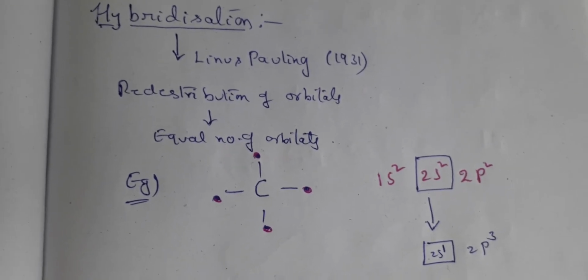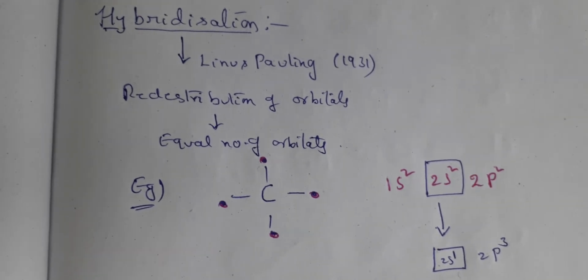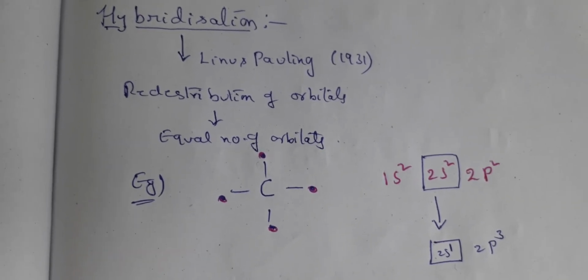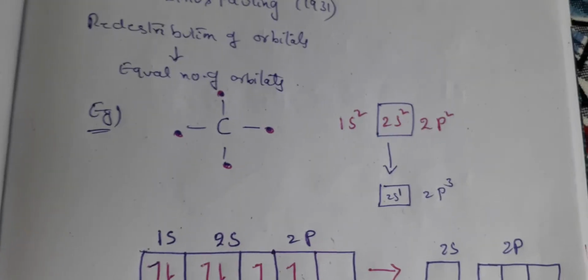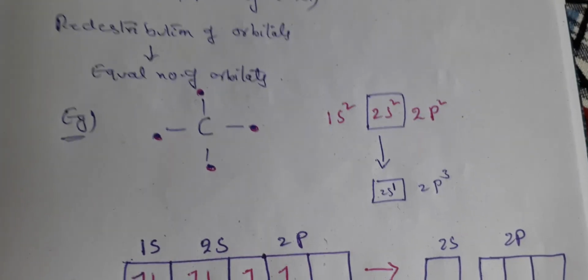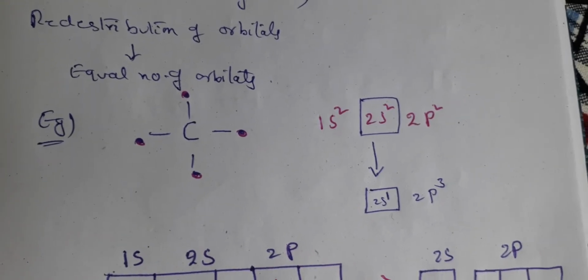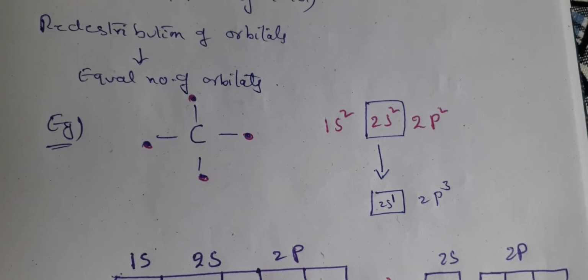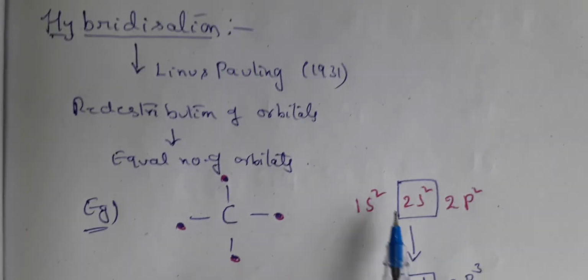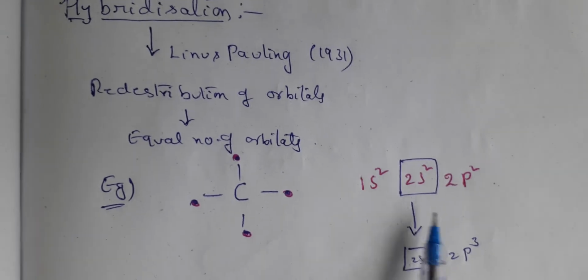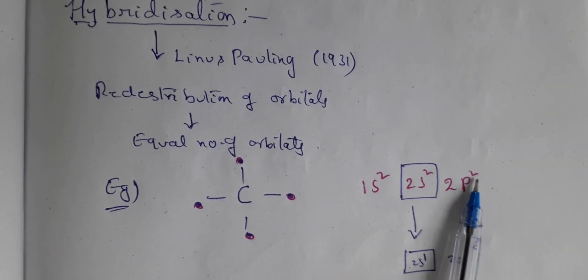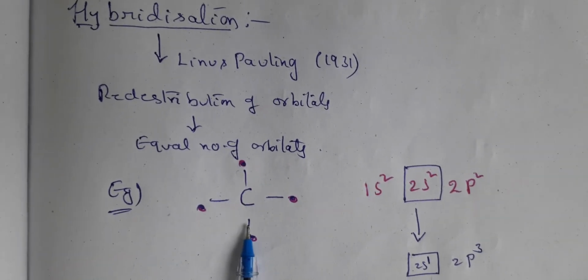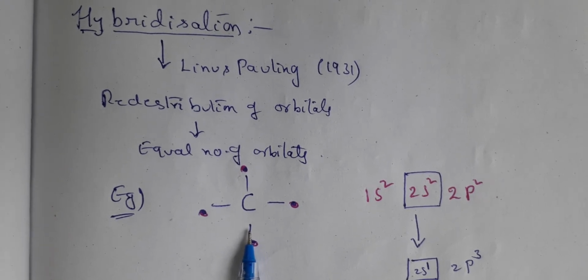Let us see an example of the carbon atom to understand hybridization. In carbon, we have 4 valence electrons. What is the electronic configuration? 1s2, 2s2, 2p2. Here, the first shell is totally filled. In the second shell, you have 4 electrons, those are the valence electrons of carbon.